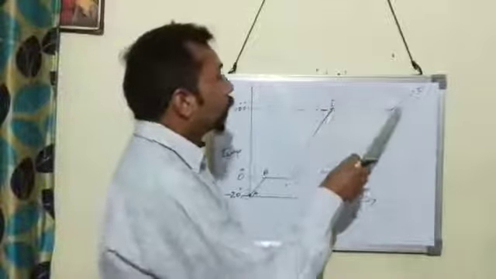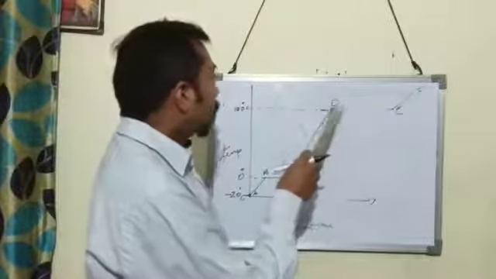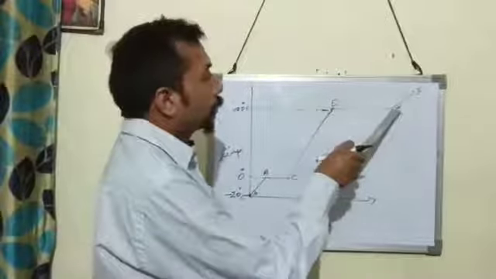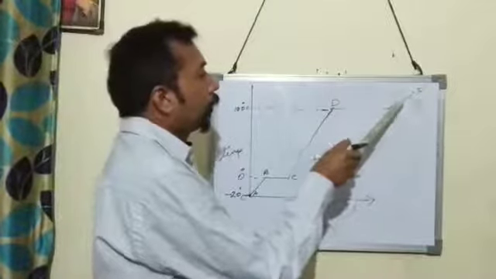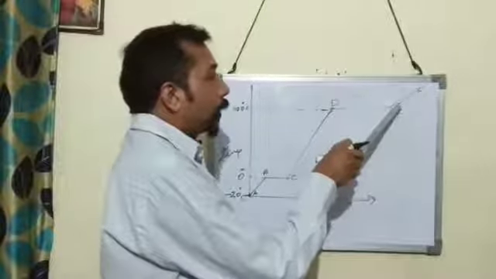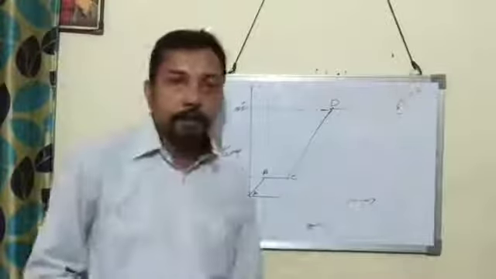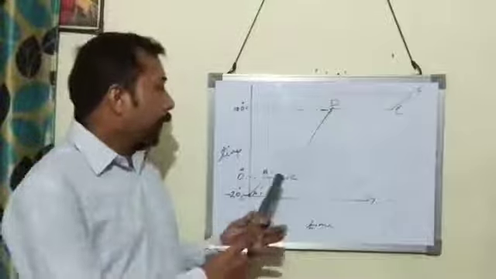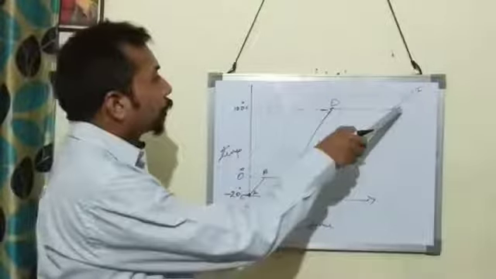What does DE represent? DE represents boiling. The water at 100 degrees Celsius changes to steam at 100 degrees Celsius. On further heating, the steam at 100 degrees Celsius increases in temperature. So BC represents melting, DE represents boiling.